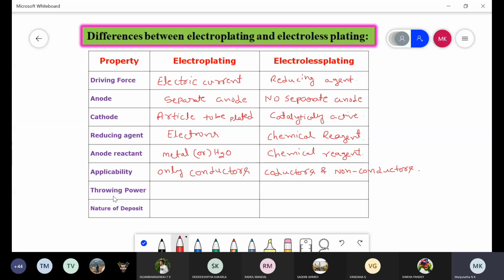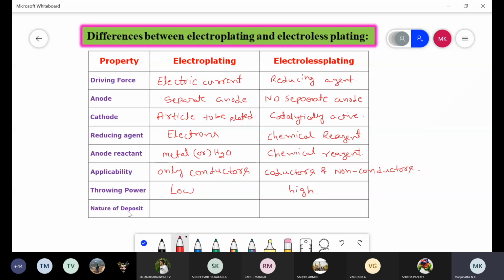Another property is throwing power. Throwing power means the ability of the plating bath solution to give an even and uniform deposit on the entire surface of the substrate. In the case of electroplating, the plating bath solution we are using has a low capacity to give an even deposit. But in the electroless plating process, it has a high capacity to give an even and uniform deposit. This is another difference.